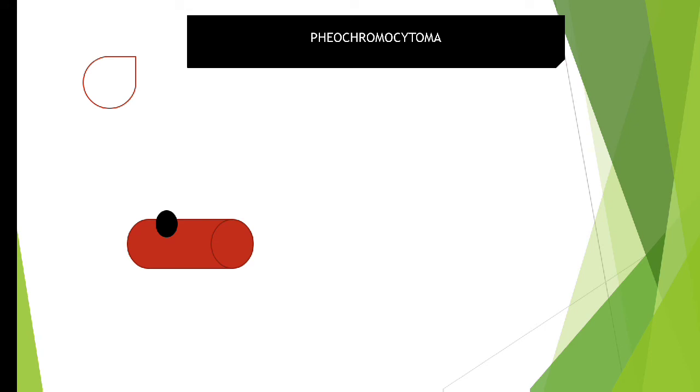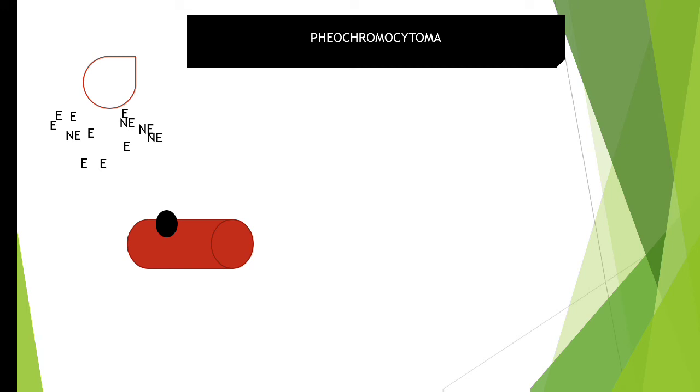First of all, we'll check out pheochromocytoma. In the top left hand side, I have made one bubble. That bubble is nothing but my attempt to draw an adrenal medulla. Okay, so assume that is a kind of adrenal medulla. Pheochromocytoma is basically a tumor of the adrenal medulla in which a large amount of epinephrine and norepinephrine will be produced. When a large amount of epinephrine and norepinephrine is produced in the adrenal medulla, where will they go? Obviously they will move to your blood circulation, they will interact with the blood vessels.